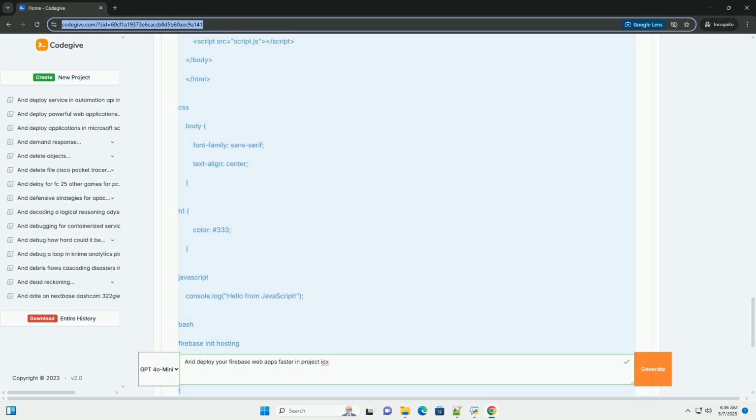The .firebaserc file stores information about your Firebase project, such as your project ID. 3. Preparing your app for deployment. 1. Building your app, if applicable.